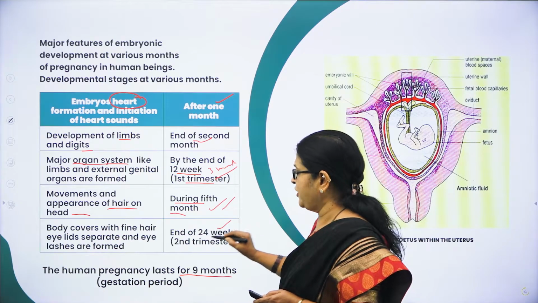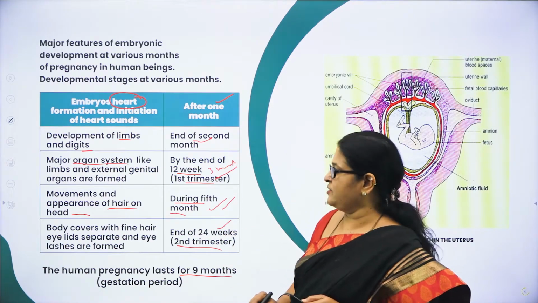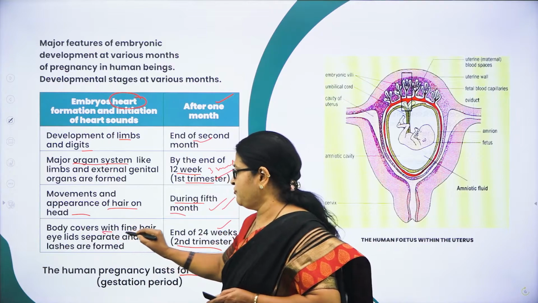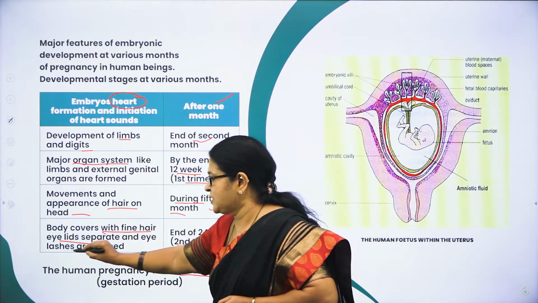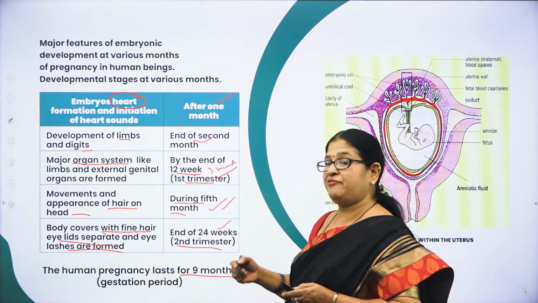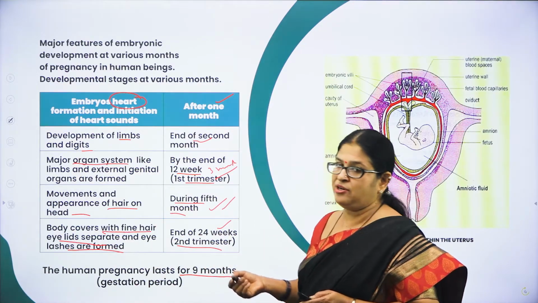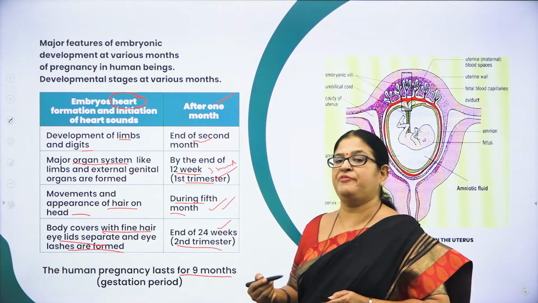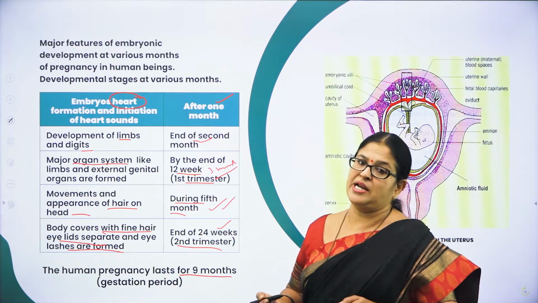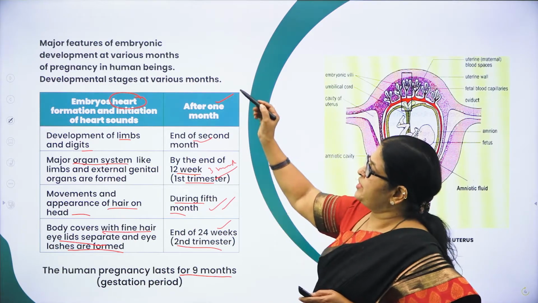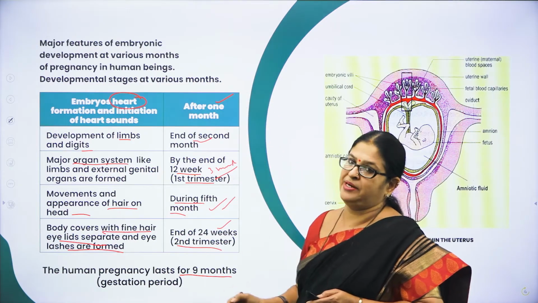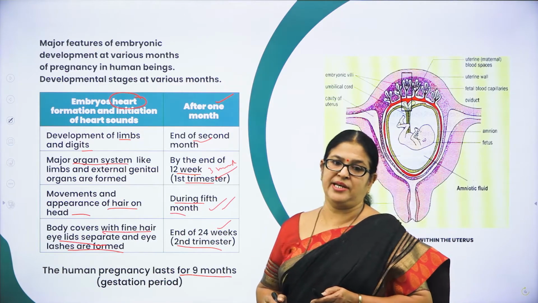Then by the end of 24 weeks, which you call the second trimester, the body is covered with fine hair, and eyelids separate and the eyelashes are formed. And at the end of the 9 months of pregnancy, the fetus is completely developed and now it is ready to be delivered. Hope you have understood the major features of embryonic development at various months of pregnancy in human beings.